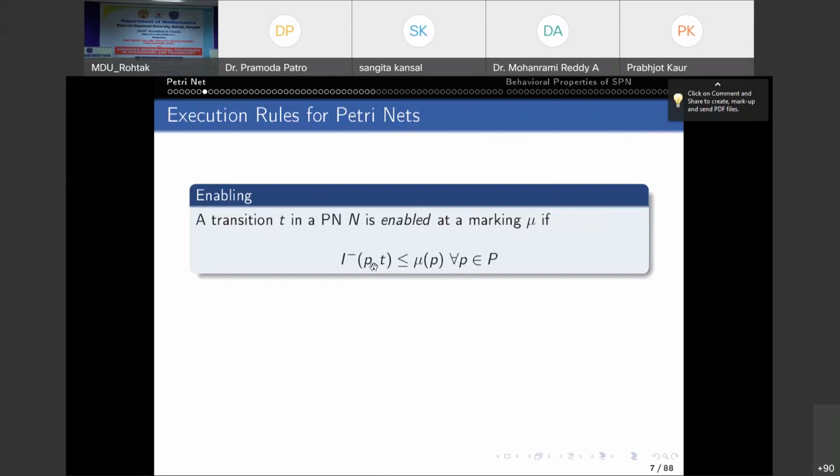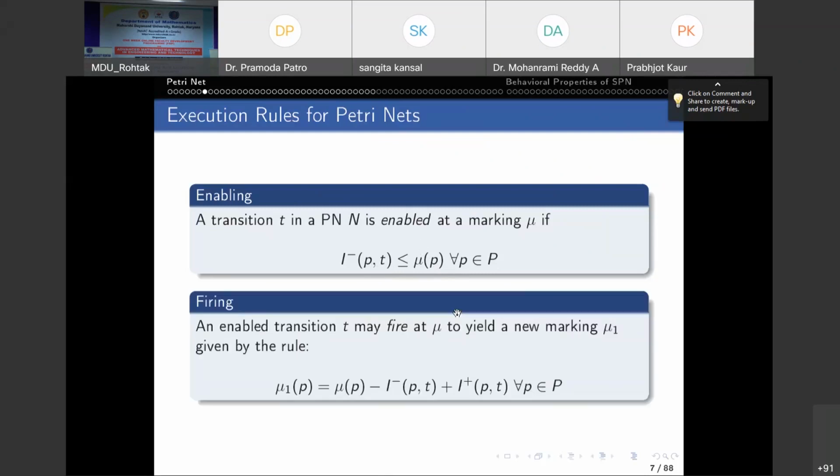So if the number of arcs from P to T is less than or equal to the number of tokens in that particular place, then the transition T is enabled. And if T is enabled, then it may fire at the marking mu, which yields a new marking mu1. This is called the firing rule. By this rule, we get the number of tokens in each place after firing of the transition. And this rule says that the new marking is governed by this rule.